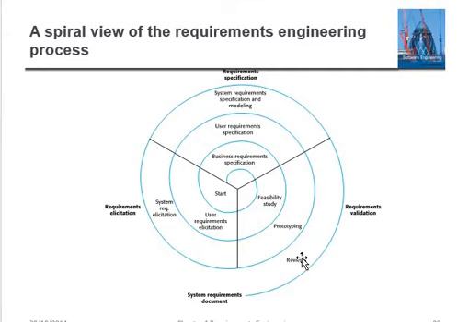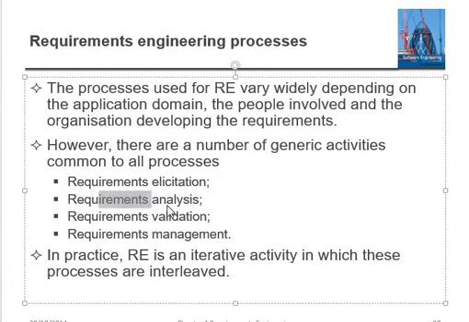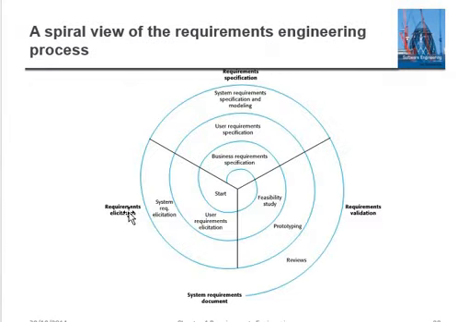Once the requirements are approved, there is one document generated, that is the software system requirement specification, or you can say the software requirement specification. So this is the kind of requirement engineering process that is involved to get the requirement out of your project. So these are the main phases: requirement elicitation, requirement analysis, requirement validation, and the requirements management. So here you can see the requirement elicitation.